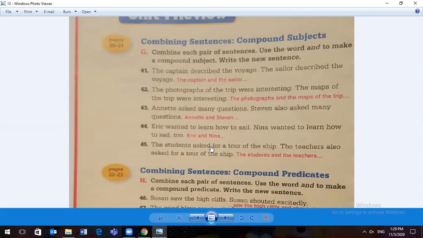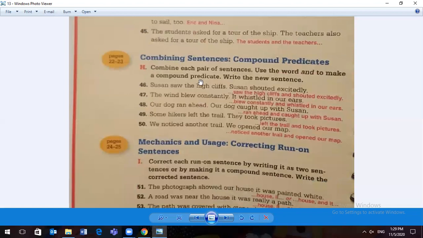The students asked for a tour of the ship. The teachers also ask for a tour of the ship. Again, look for what is the same. Ask for a tour of the ship is the same. We will use it once. Use and to combine the parts that are different. The students and the teachers ask for a tour of the ship.